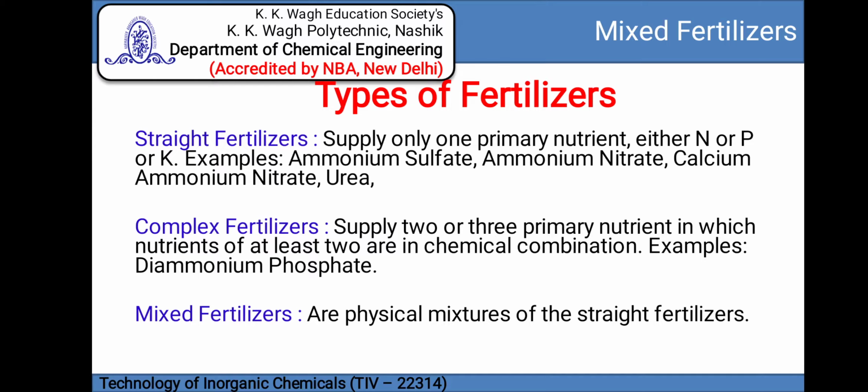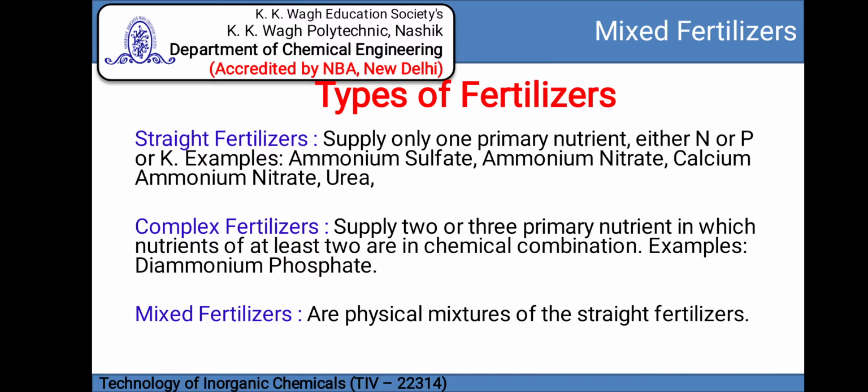That is, either N or P or K is present in straight fertilizer. For example, ammonium sulfate, ammonium nitrate, urea. These fertilizers contain only nitrogen as a nutrient. Therefore, it is called straight fertilizers.